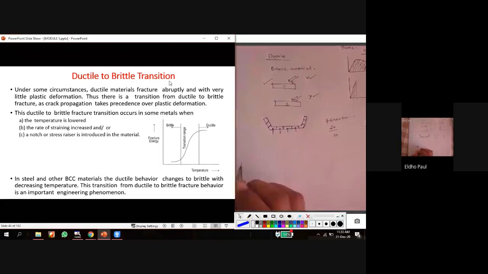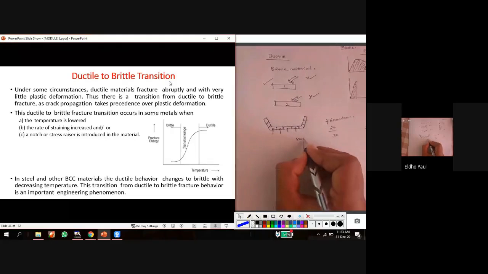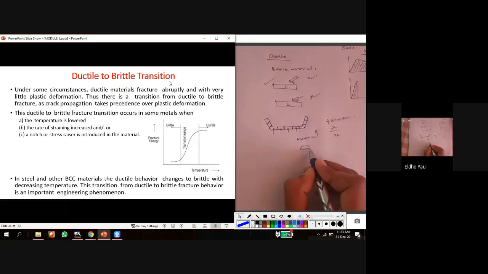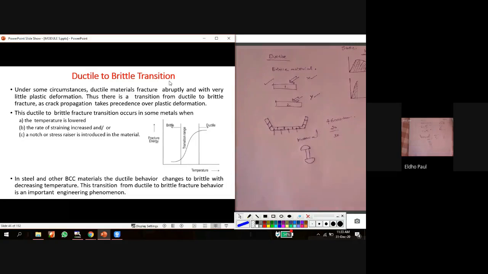But there is one problem in that ship, that is the material used for making the rivets of the ship. That is the reason for the failure of the ship. The material used to make the rivets of the ship is wrought iron. Already we discussed what is wrought iron. During the manufacturing of steel, the second stage was wrought iron making. So this wrought iron is used to make the rivets of the Titanic ship.